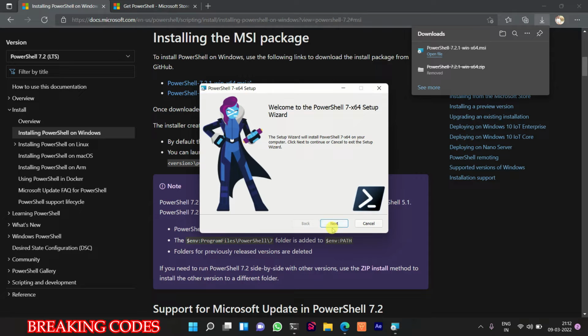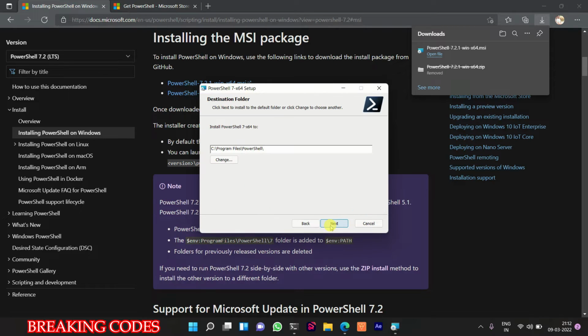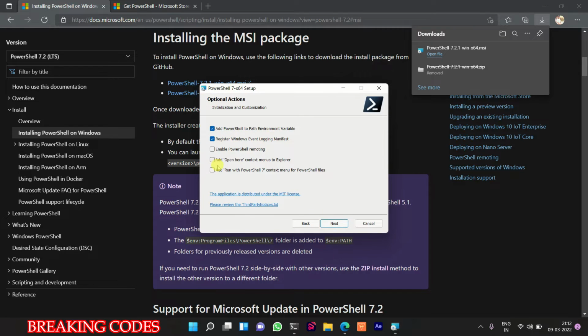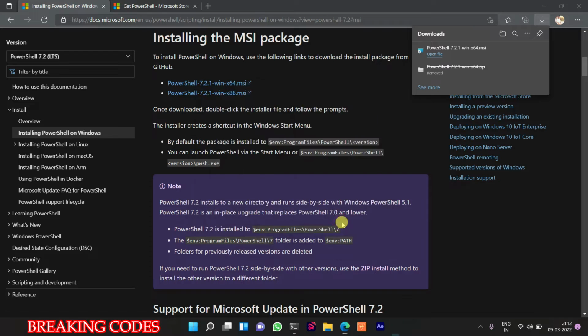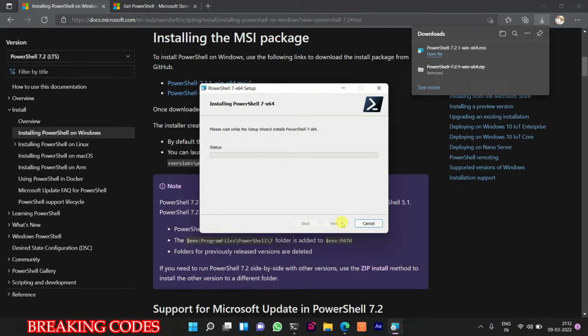Then click on next. Then next. Add open context menu to Explorer. Then click on next. Then next. After that, install.